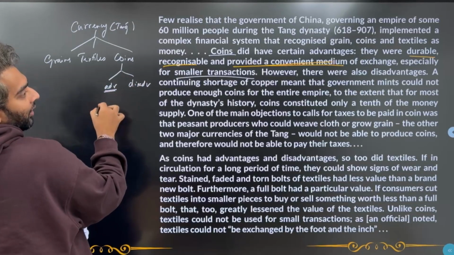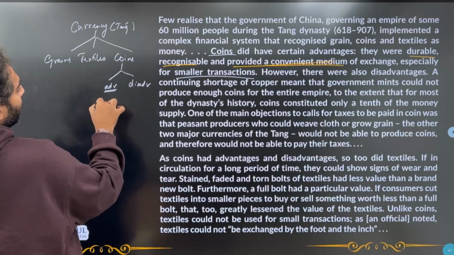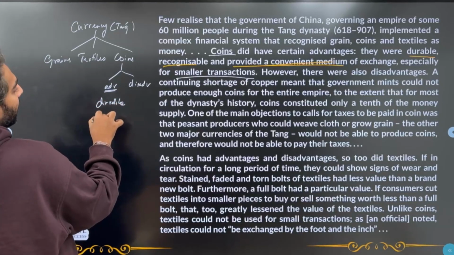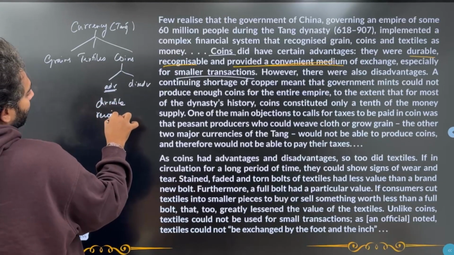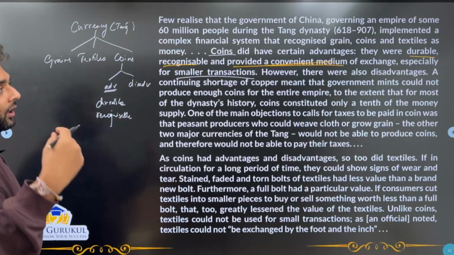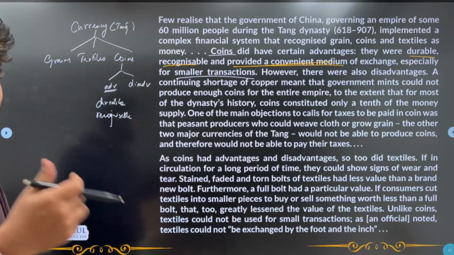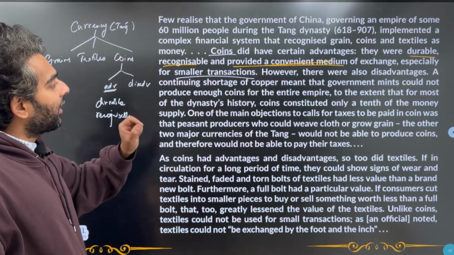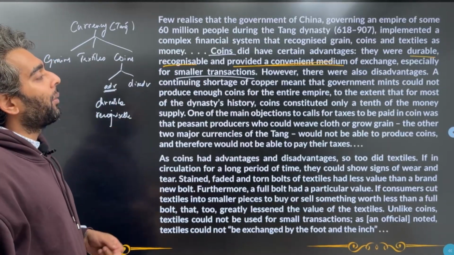Advantages are that they are durable and recognizable. That means you can easily tell the currency value of that coin or what that coin is made up of. But the disadvantages are that a continuing shortage of copper meant that the government mints